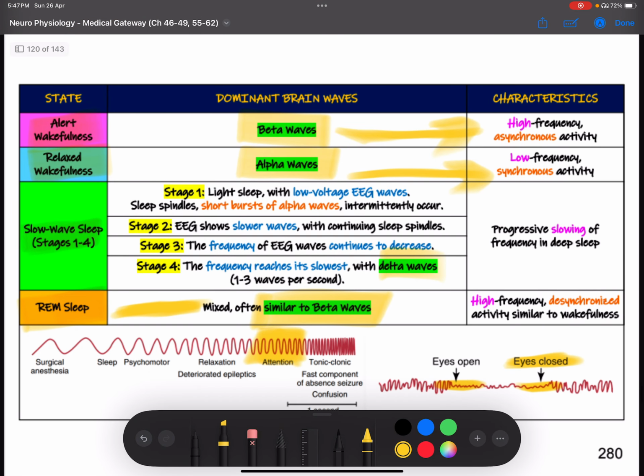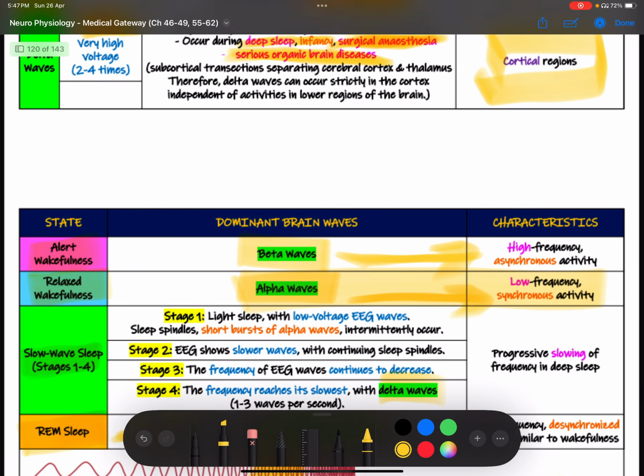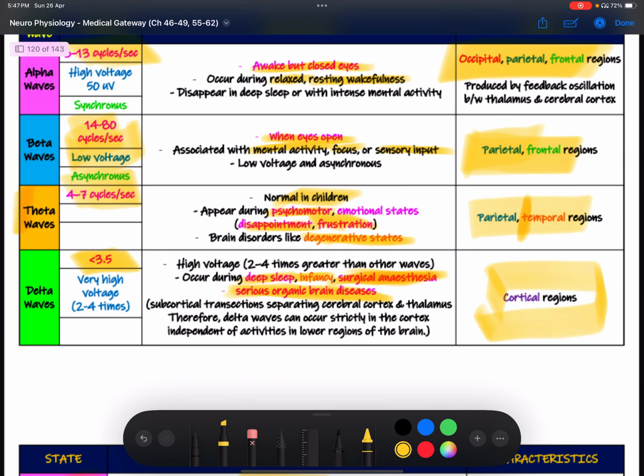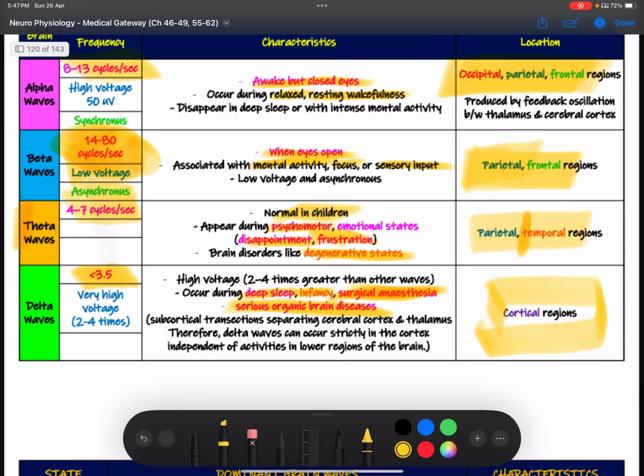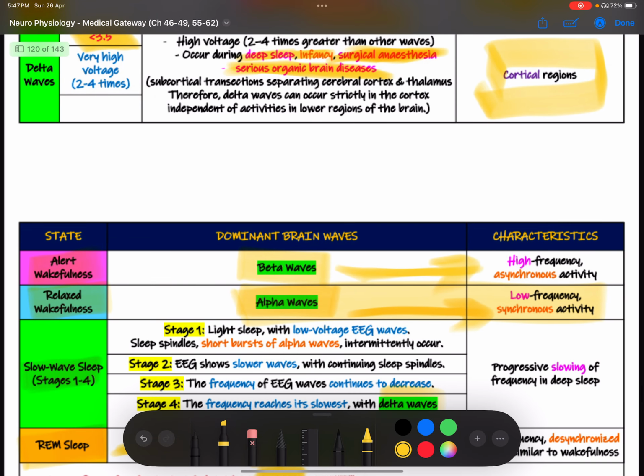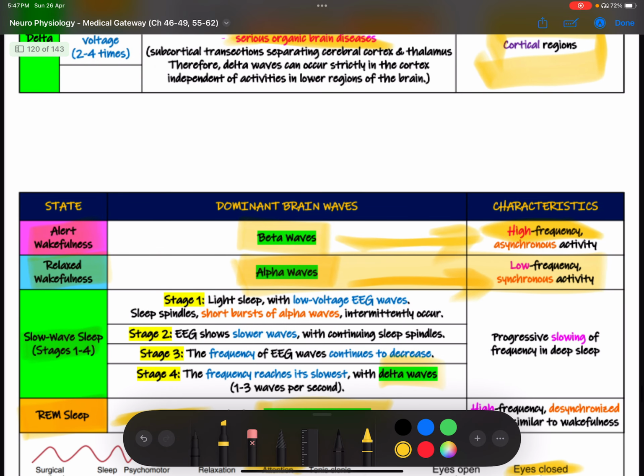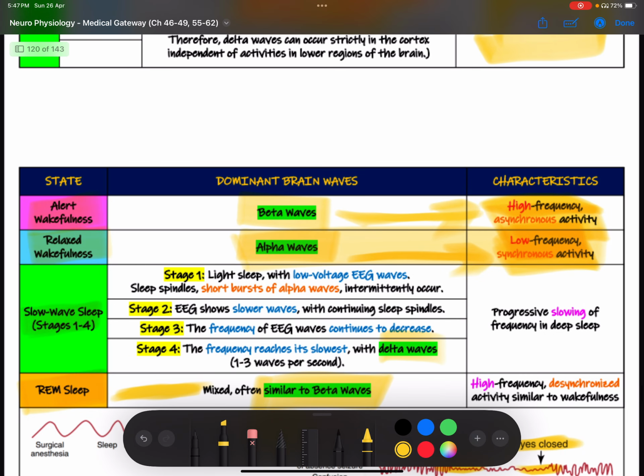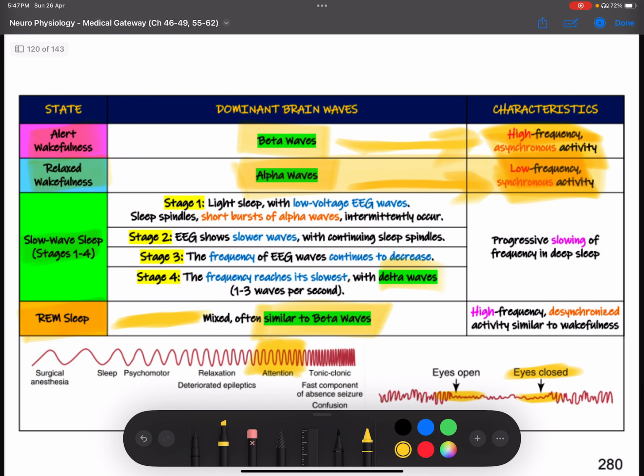Now again, beta is the asynchronous one. Alpha is synchronous activity and it's low frequency. Beta is high frequency. So beta, you can see, is the highest frequency, 14 to 80. And what about alpha? Low frequency. Alpha, meditation, so synchronous activity. Beta, asynchronous activity. And then you can see slow wave sleep and REM sleep, right?